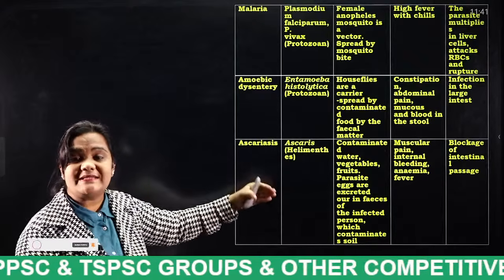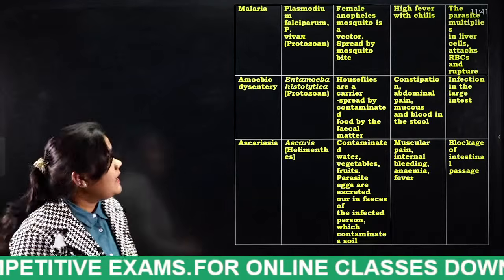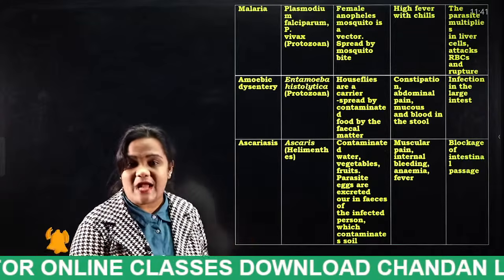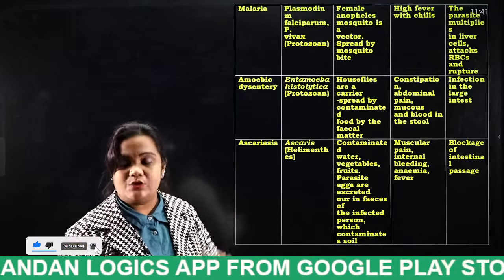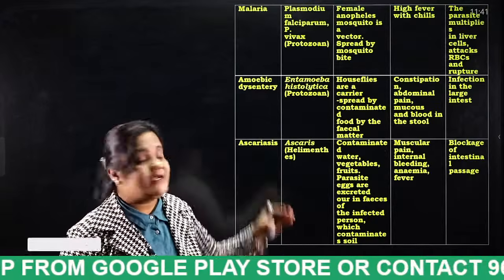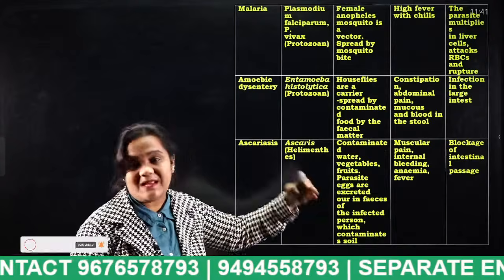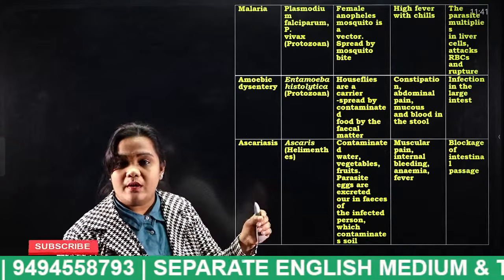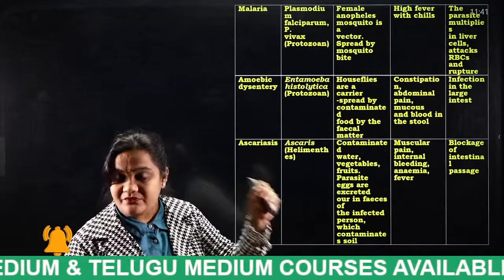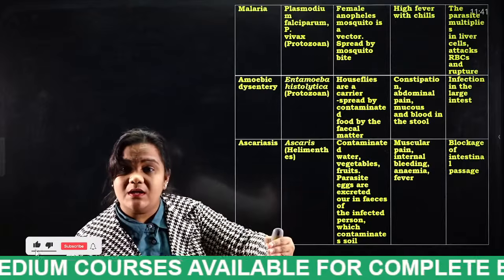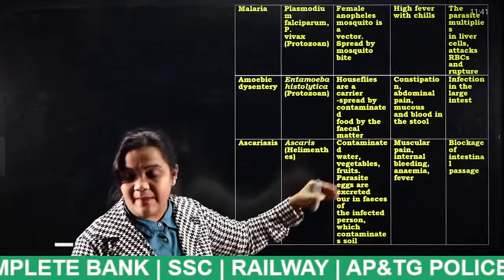In upcoming slides, I will explain the life cycle of this Plasmodium also, because that is a very, very important thing. And what is the vector actually? If a female Anopheles mosquito bites a human being, malaria will be spread. And what are the symptoms, students? High fever with chills. What happens actually, I will explain in the upcoming slides, including how the Plasmodium spreads from one part to another part of the cell after a female Anopheles mosquito bites a person.